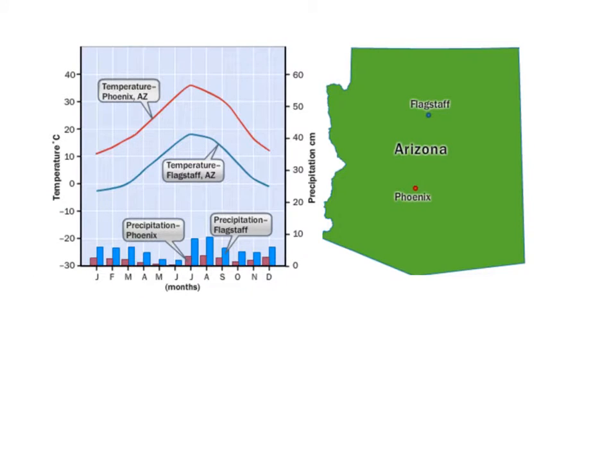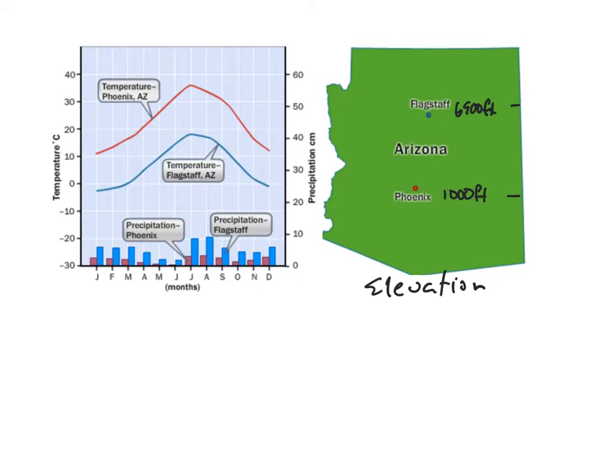Okay, in this slide, we're going to take a look at changes in elevation. What we're going to use is two cities that are relatively similar in their latitude: Phoenix and Flagstaff. Now, Phoenix, Arizona is about 1,000 feet above sea level, where Flagstaff, Arizona is about 6,900 feet above sea level. So we're seeing a significant change in the elevation between these two.